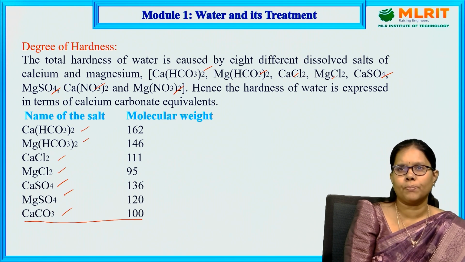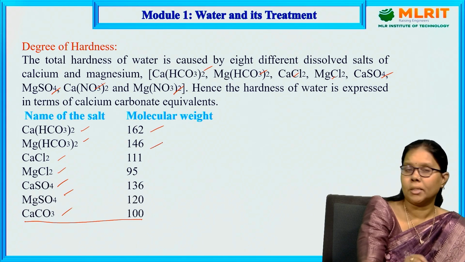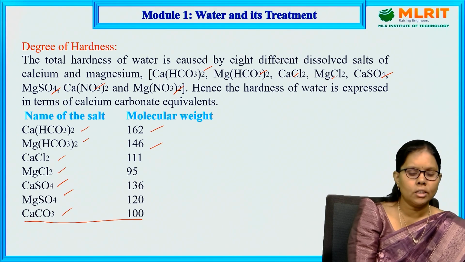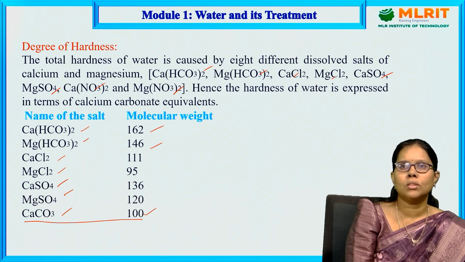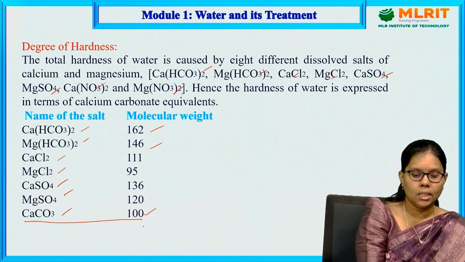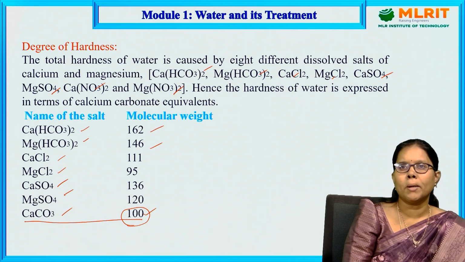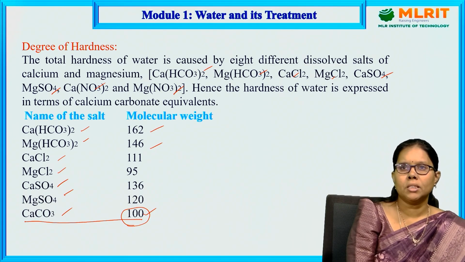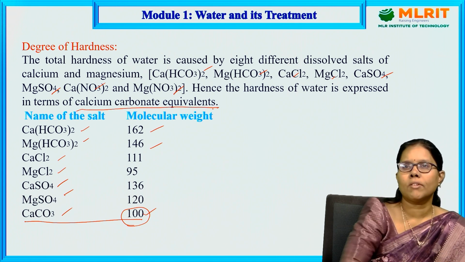for the calculation. Similarly, whatever the salts which are present in the water, either calcium bicarbonate and magnesium bicarbonate or calcium chloride or magnesium chloride, every salt and its amount should be converted and expressed in terms of CaCO3 because it is easy for the calculation. Its molecular weight is just 100. It is easy for the multiplication and division. So that's why we express everything in terms of calcium carbonate, hardness in terms of calcium carbonate.